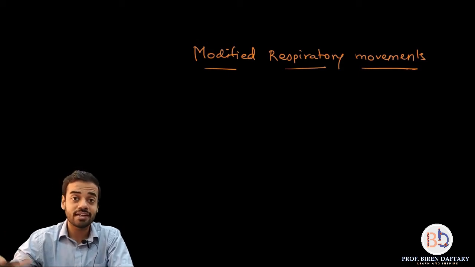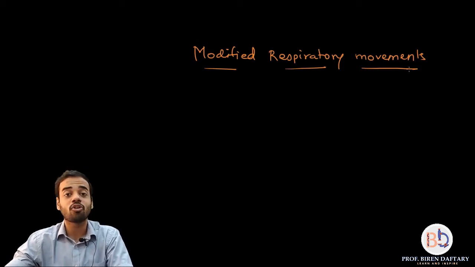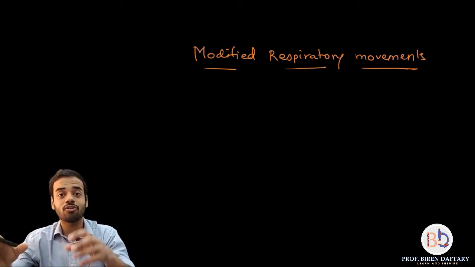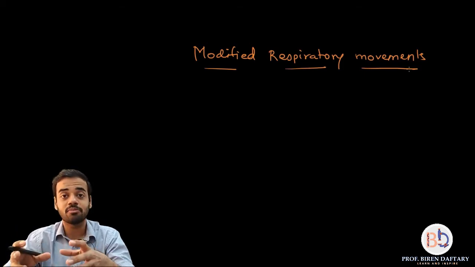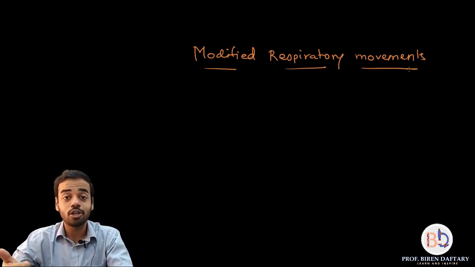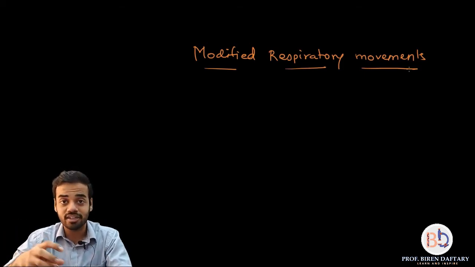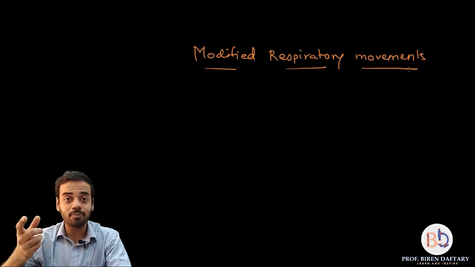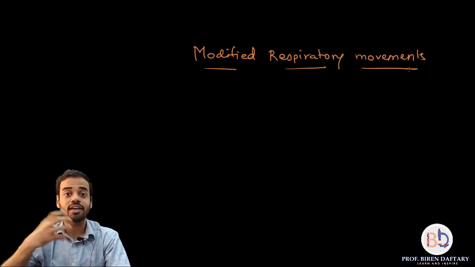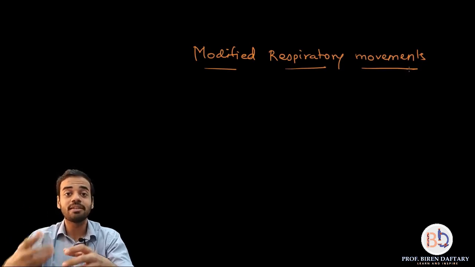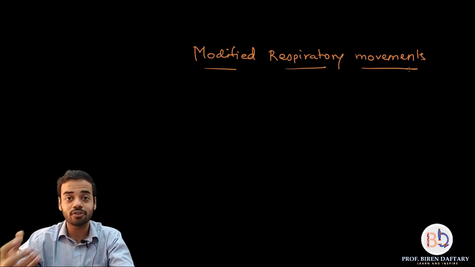Now yawning is slightly different. Normally people yawn when they are sleepy, but please remember, yawning is also a mechanism to increase the amount of oxygen inside your lungs. If you remember properly, when you yawn you take in a lot of air and you remove all the air, so it basically increases the efficiency of your respiration.